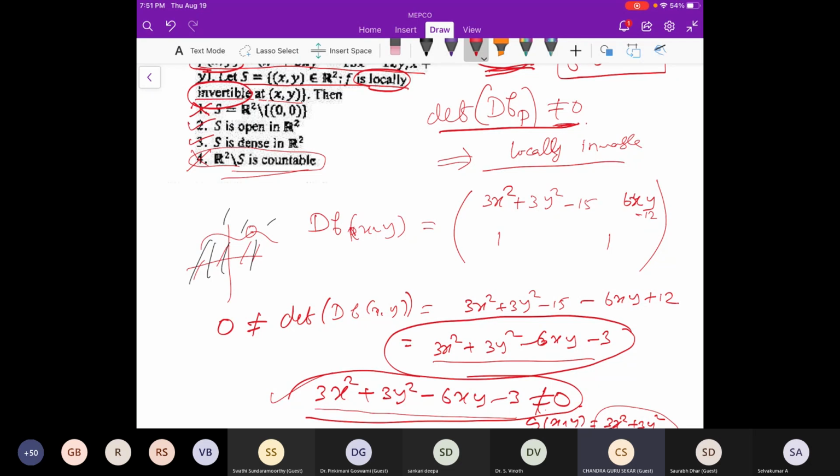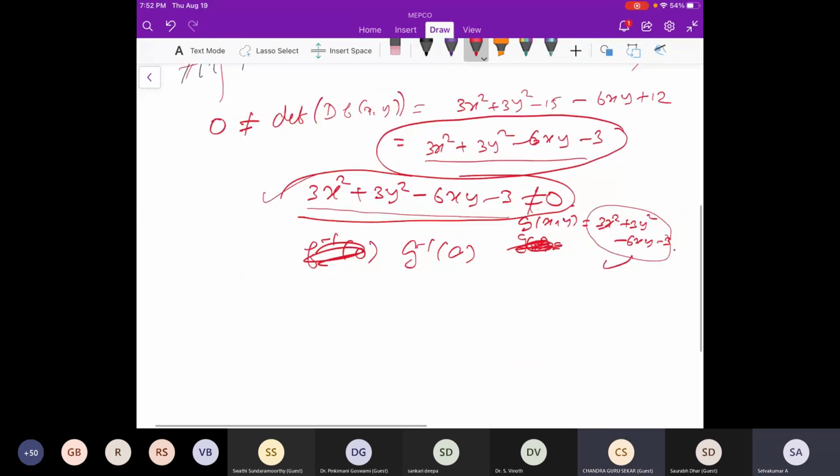If S contains the zero point and it is not invertible, right, then how can you choose S as open as an option? I don't understand. Sir, we are taking S as an open set. That open set contains G inverse of 0. It may contain, right? It may not contain. It will not contain actually. How? I can't understand. What is the issue actually?